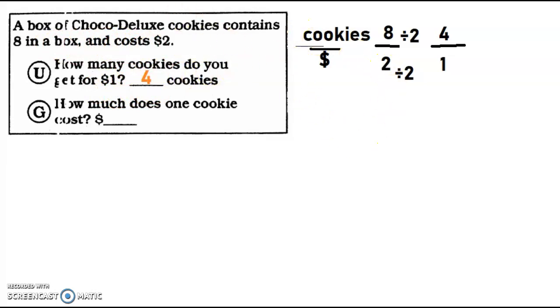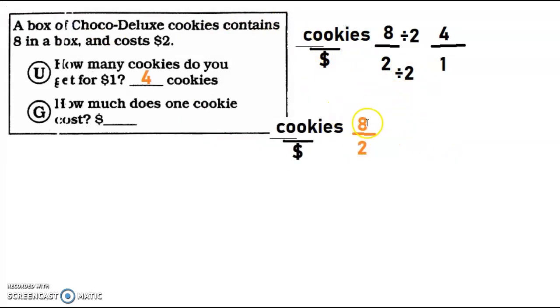Now we're going to do the opposite though, because now it's asking how much does 1 cookie cost? So instead of having the money be 1, the cookies are going to turn into 1. So again, my ratio was 8 cookies for $2, right? And normally I like to move these and put it on the bottom, but so I don't have to mess around with my ratio so much, I still have cookies on top and dollars on the bottom.